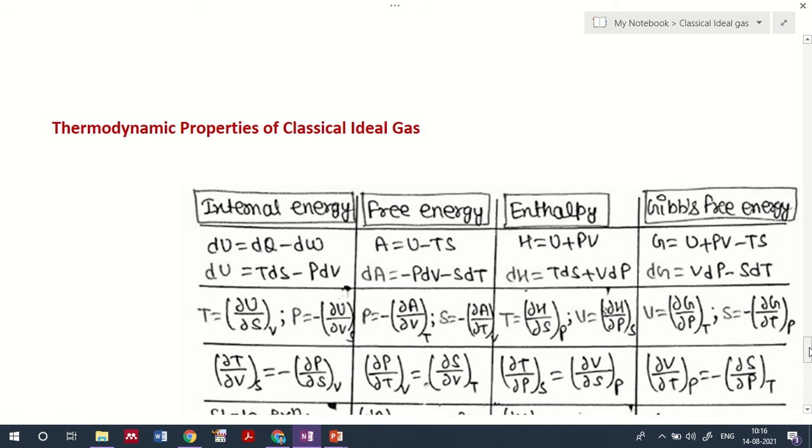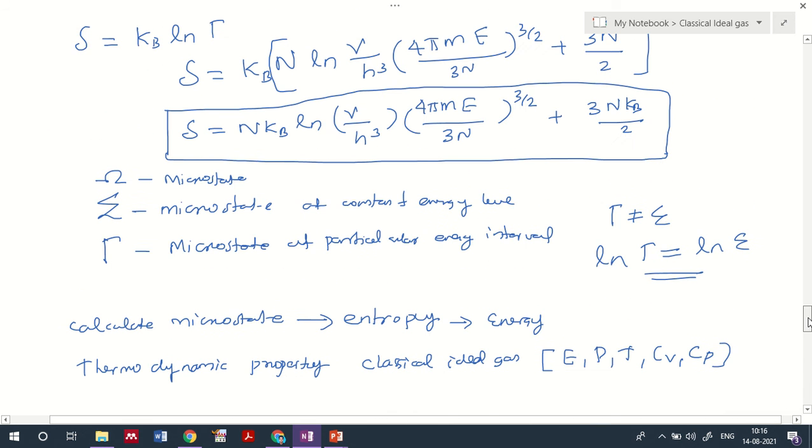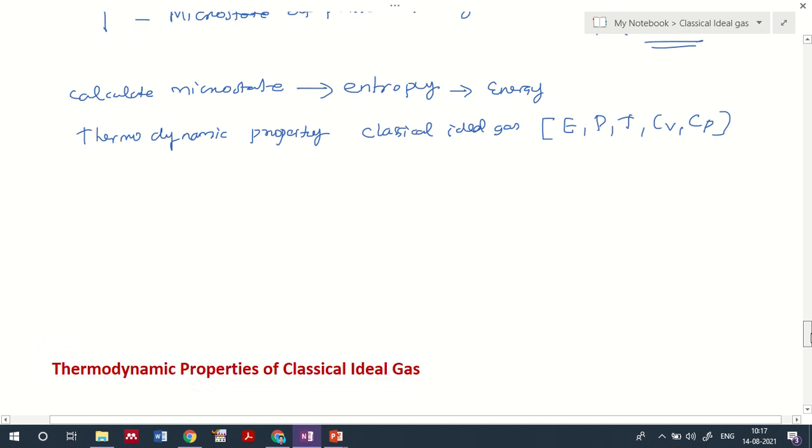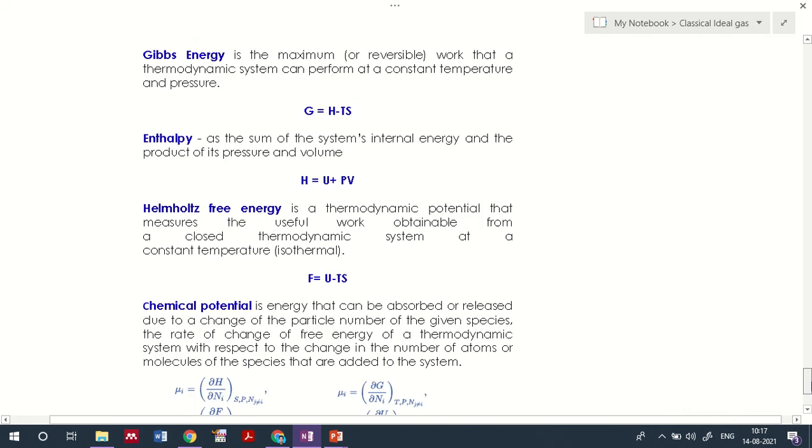Let me start again from the discussion that we had in the last class, that is about the entropy representation for a particular energy interval. This entropy we have taken in terms of a microstate at a particular energy interval, which we call delta.